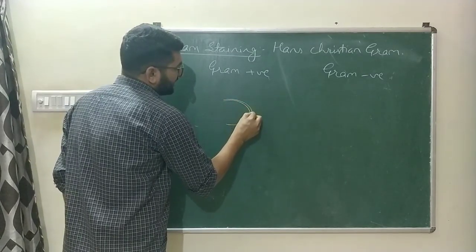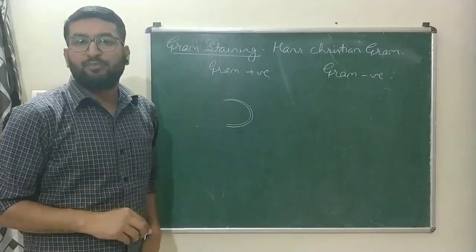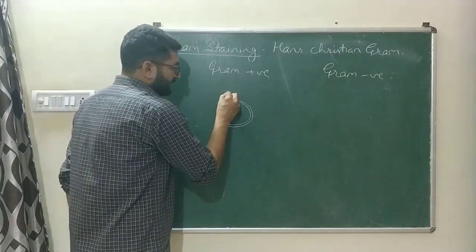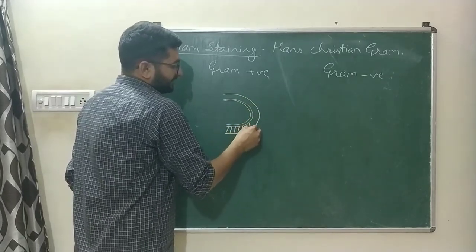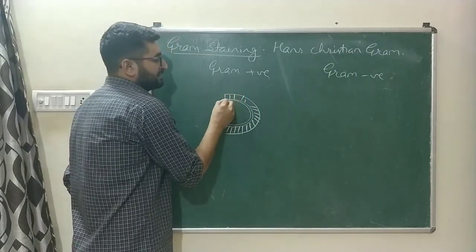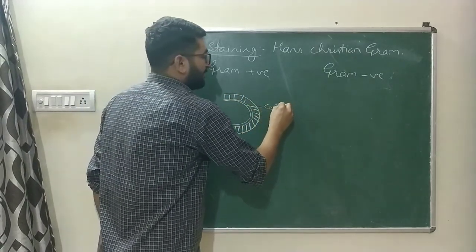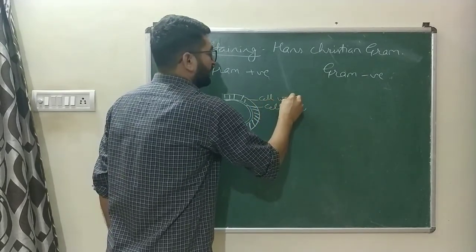Let us suppose this is the cell membrane. In case of Gram positive bacteria, there is a thick cell wall present over the membrane. This inner one is the cell membrane and this one is the cell wall.